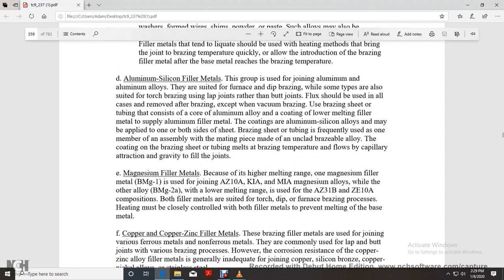the tube, furnace, and dip brazing, with the type suited for torch brazing, the lap joint, and the butt joint. Flux should also be used in the case to remove after brazing, except with the vacuum brazing sheet.